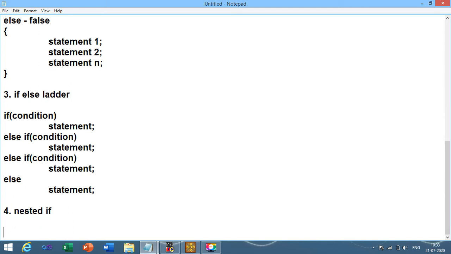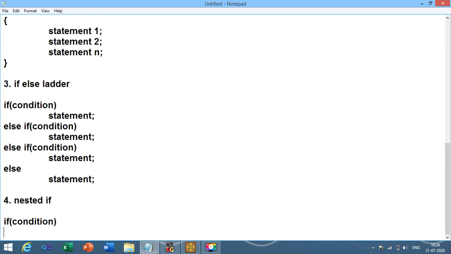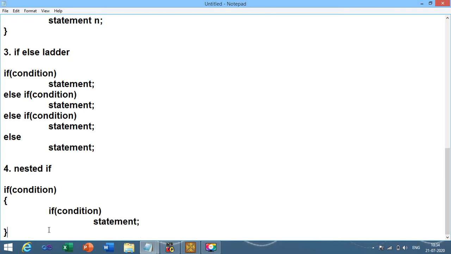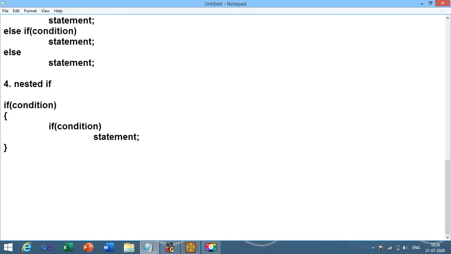The syntax of nested if is such that: if condition, opening bracket, closing bracket, again if condition and then statement. Let me clarify how the given syntax works. See, there is one condition: percentage greater than or equal to 70.